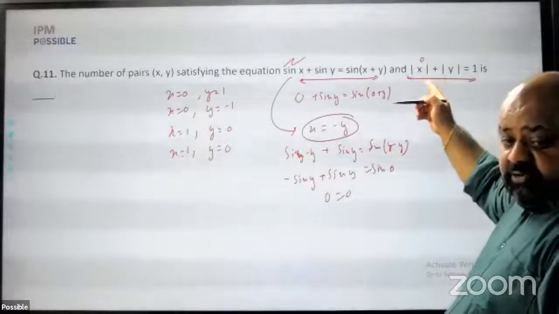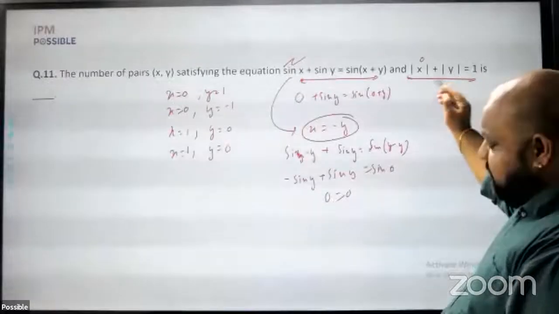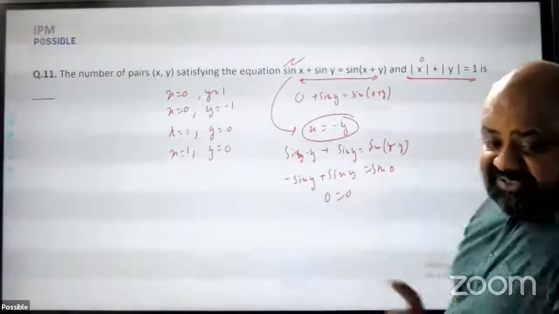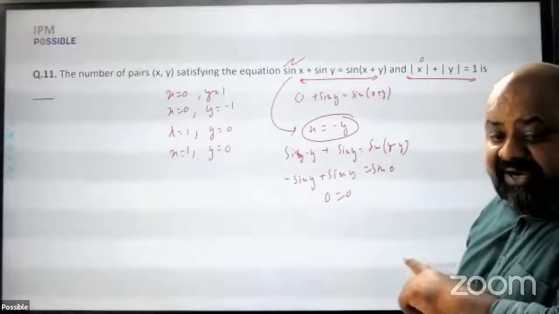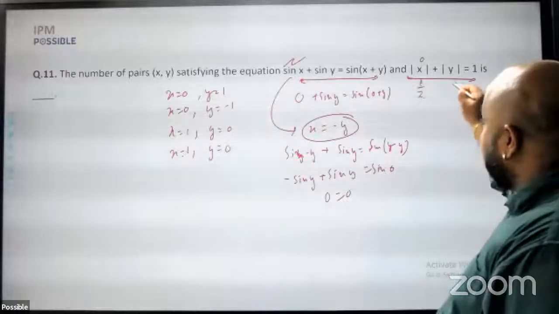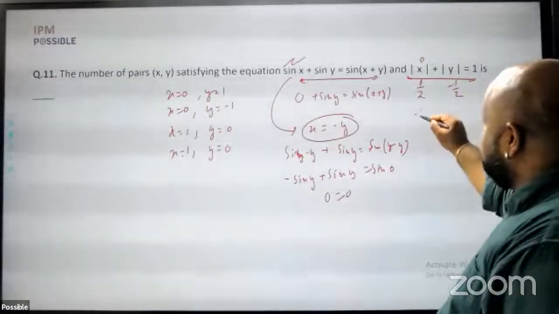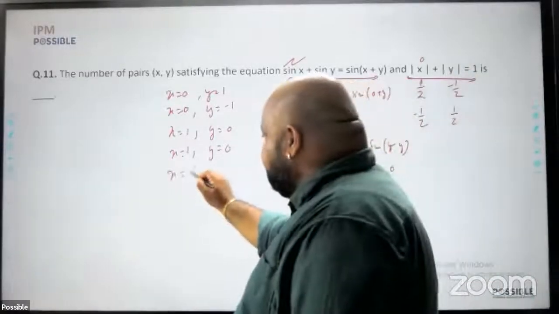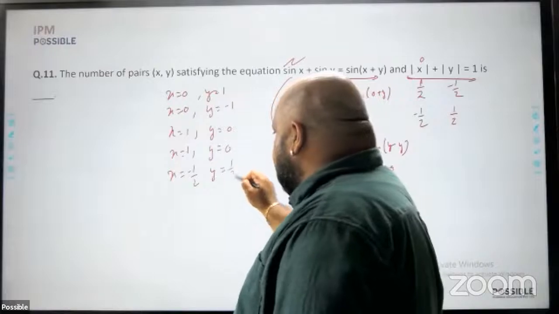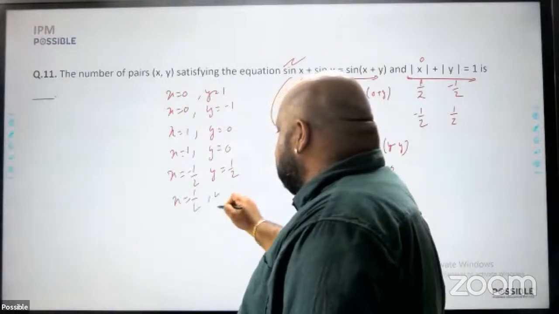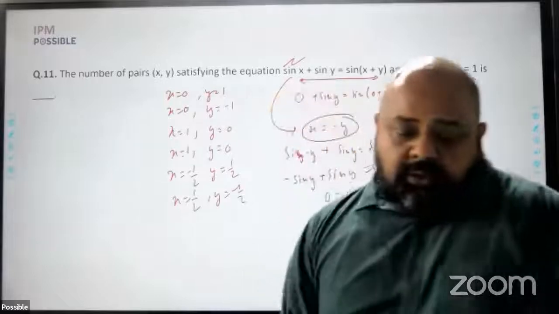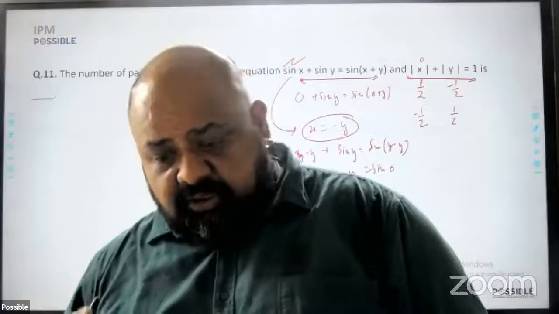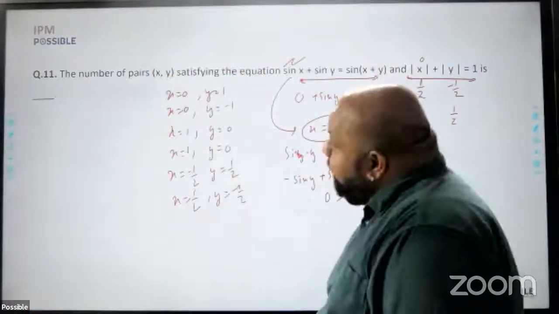What values of x is equal to minus y will satisfy this equation? Because x is equal to minus y, the absolute values are same and they add up to 1. So either x becomes half and y becomes minus half, or x becomes minus half and y becomes half. Both these values of x and y are satisfied, and therefore I get a further set of solutions. Without really solving, trying to fit in values, these are the 6 solutions that I get. That is where I stop for this question.